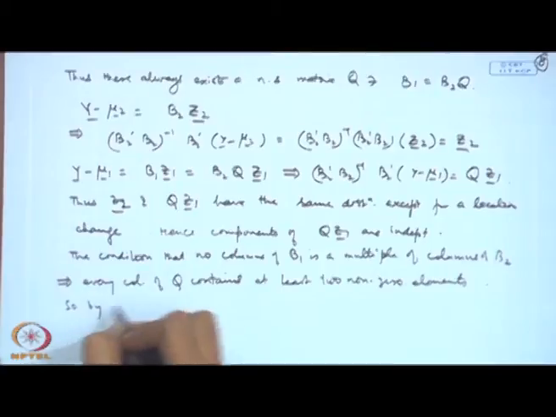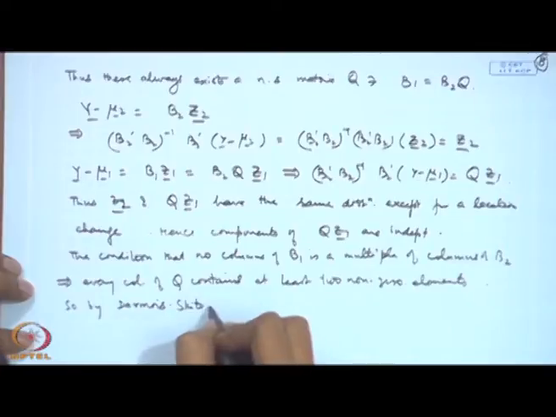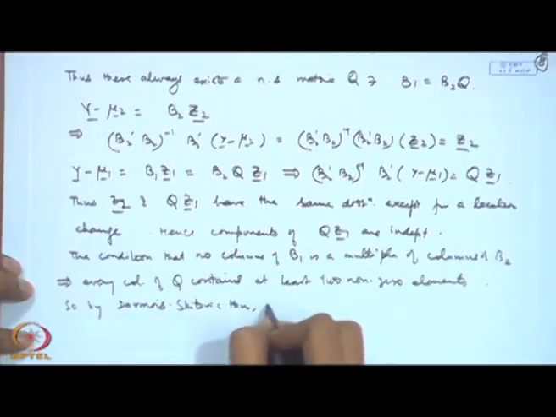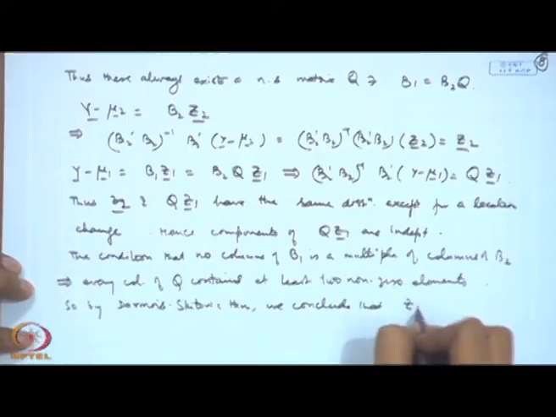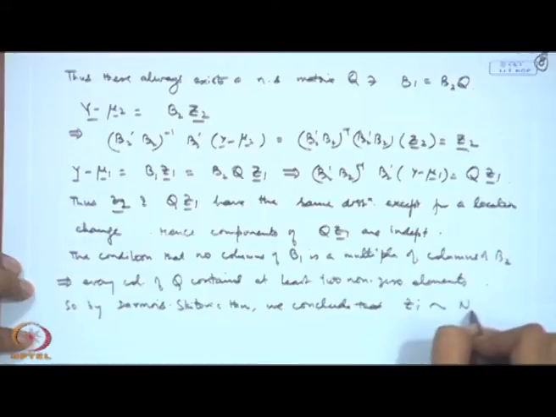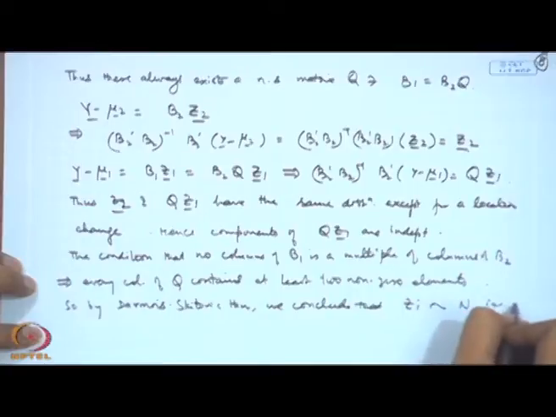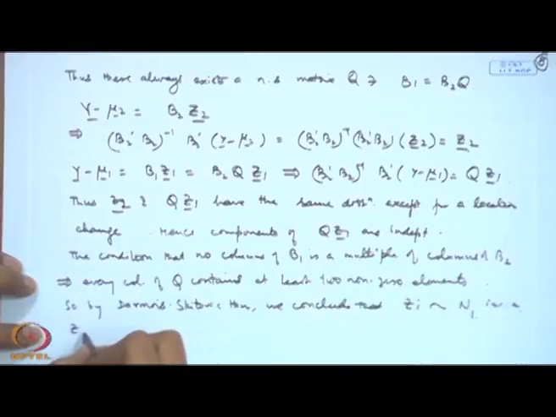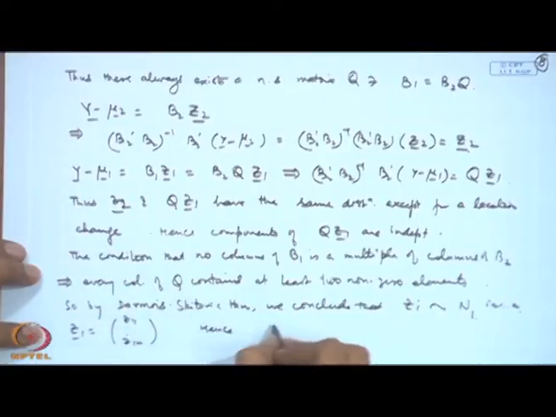So, by the Darmois-Skitovic theorem, we conclude that Z i follows normal N(0,1), i is equal to 1 to m. So, now Z1 has components, let us call them Z11, Z12, Z1m. So, what you are getting here is that y follows N p.